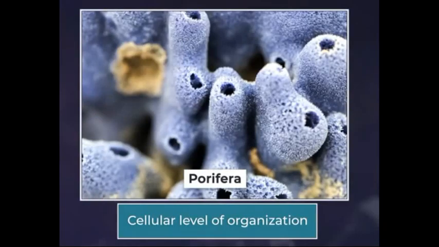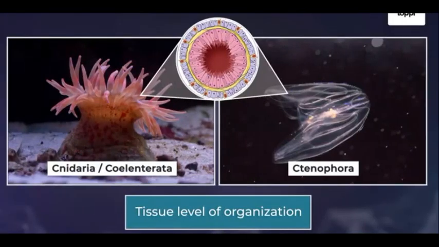Next character is level of organization, which is used to classify the animals into different phyla. Look at this picture. This animal is present in the water and is made up of only a few cells. So we can tell that it is cellular level of organization. And this type of animals are placed in the first phylum of the kingdom Animalia. And this is the second level, tissue level of organization. Some more cells will be present here.